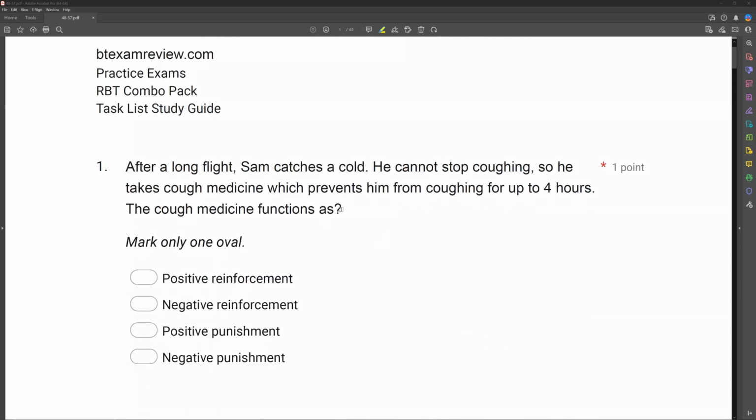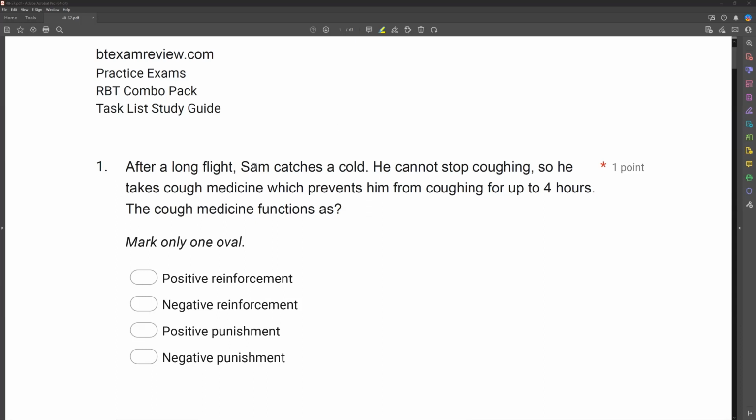Number one, after a long flight, Sam catches a cold. He cannot stop coughing, so he takes cough medicine, which prevents him from coughing for up to 4 hours. The cough medicine functions as what? So, reinforcement, punishment questions. Remember our steps on reinforcement and punishment questions. You can either start with, did the behavior increase or decrease? Or you can start with, did we add or remove something? Let's go with, did the behavior increase or decrease?